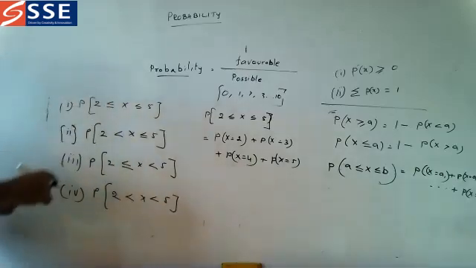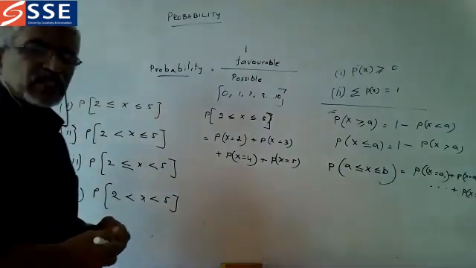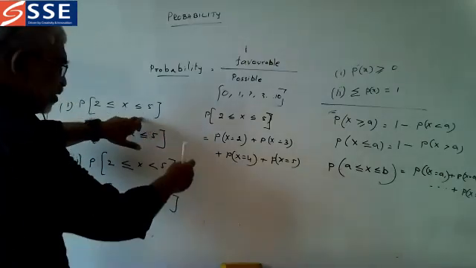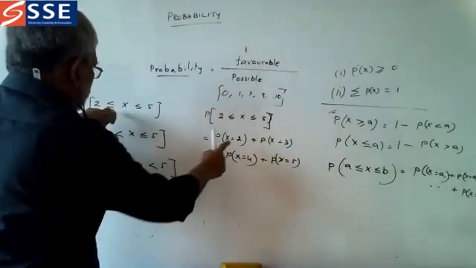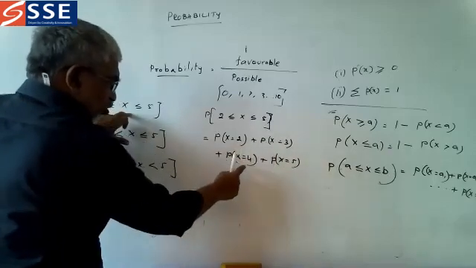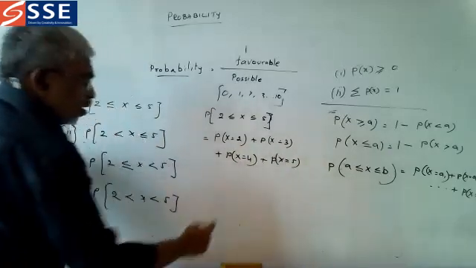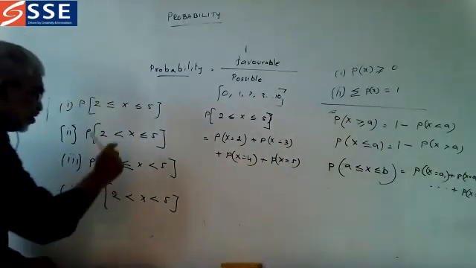So now these different conditions we will see. This one we have already done: P of X is equal to 2, P of X is equal to 3, P of X is equal to 4, P of X is equal to 5. What about this one?